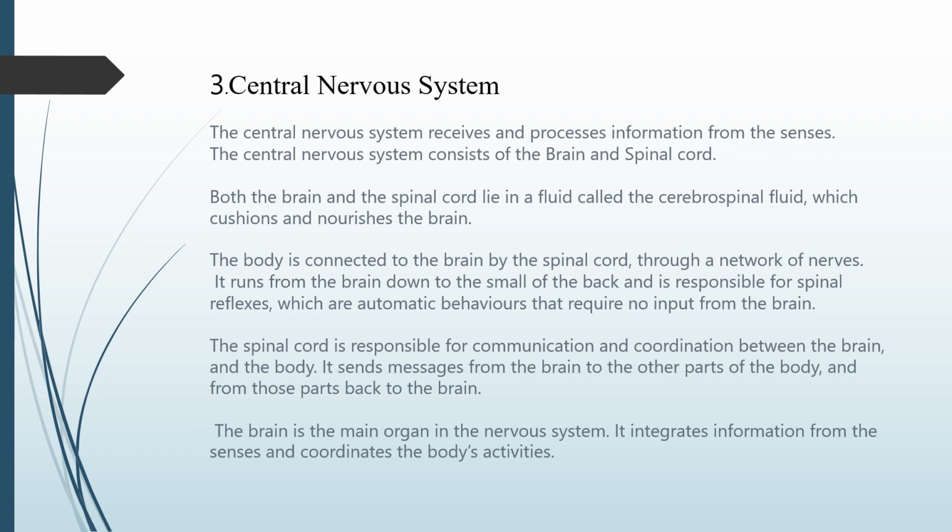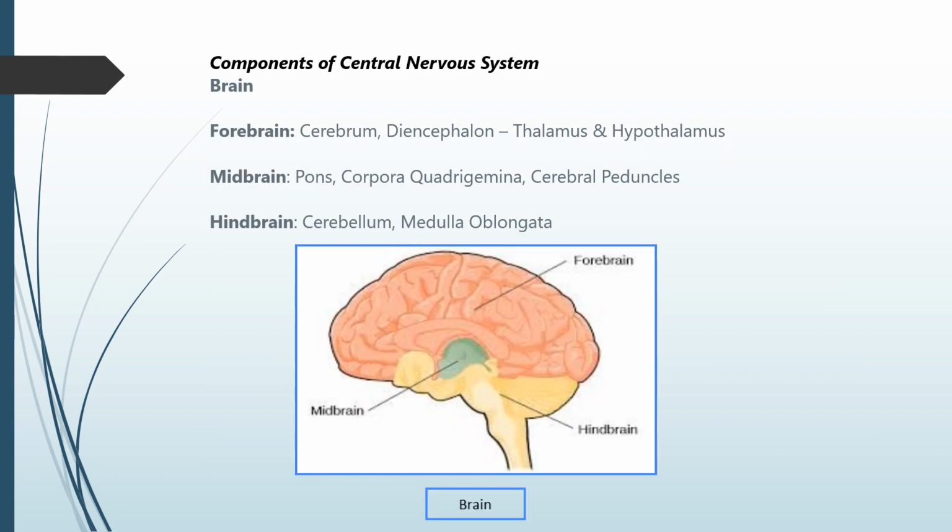The brain is the main organ in the nervous system. It integrates information from the senses and coordinates the body activities. Components of central nervous system, that is brain: forebrain, midbrain and hindbrain. Forebrain contains cerebrum, diencephalon, thalamus, hypothalamus. Midbrain: pons, corpora, cerebral peduncle. Hindbrain: cerebellum, medulla oblongata.